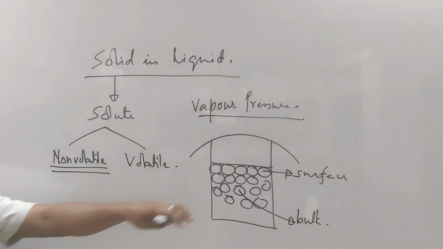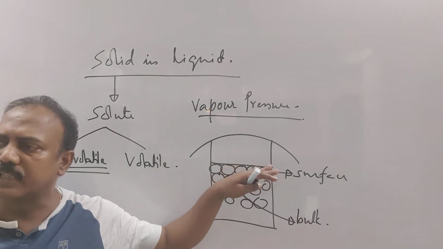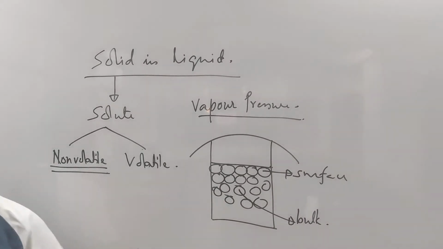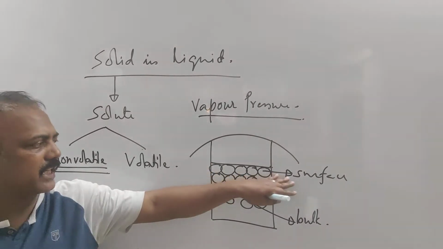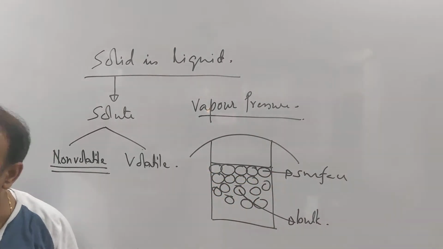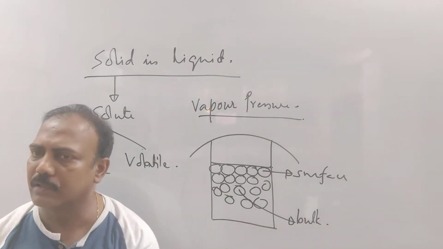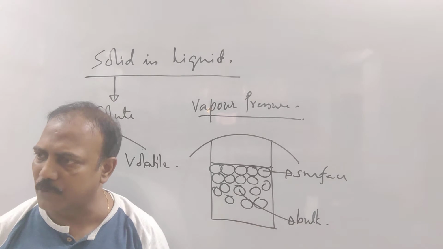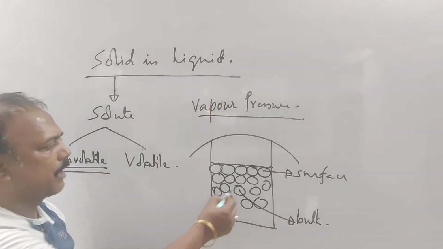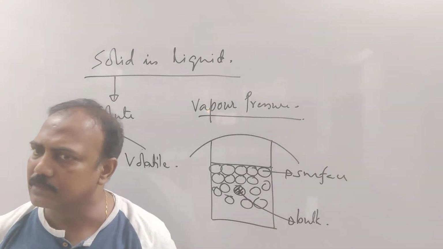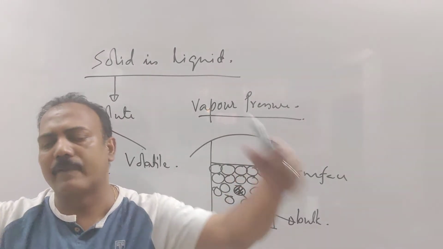Clear? Obviously, there is some difference in properties between the surface molecule and the bulk molecule. What is the difference in property? The surface molecules, as you can see, are surrounded by other molecules only at the bottom. So they are pulled by the molecules present at the bottom. But if I take a bulk molecule, what happens? It is surrounded everywhere, so it is pulled from everywhere.